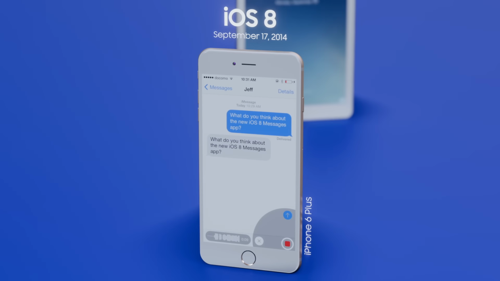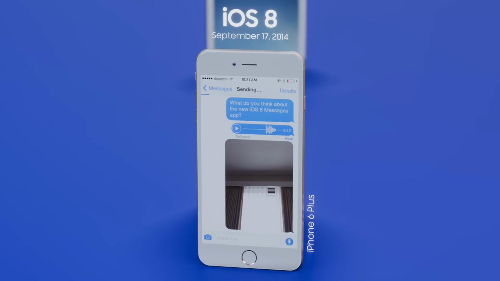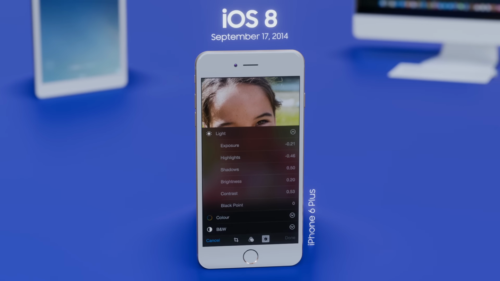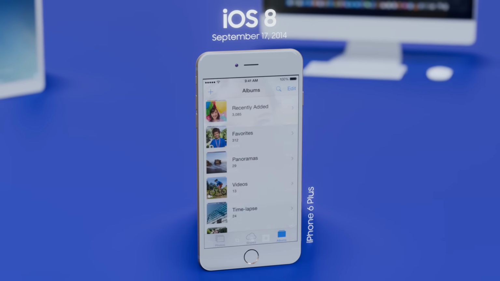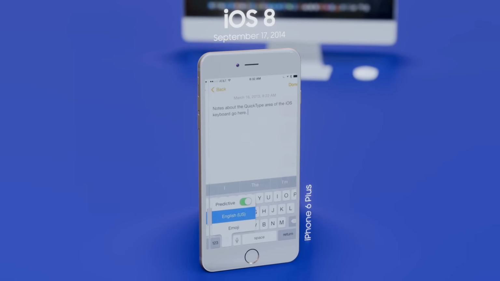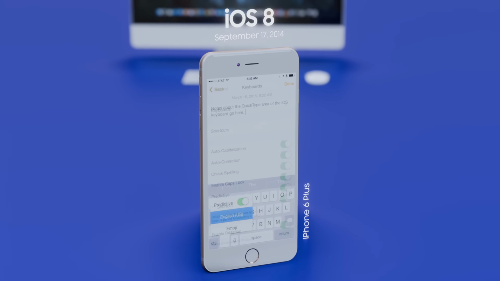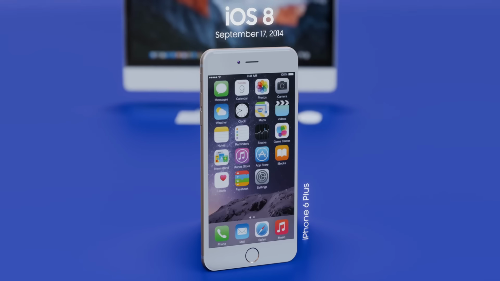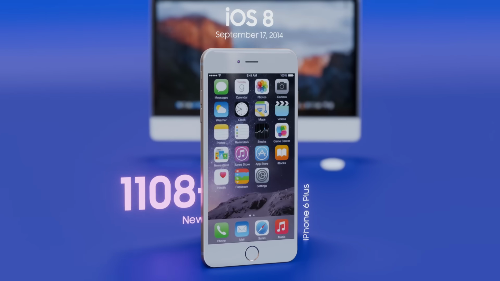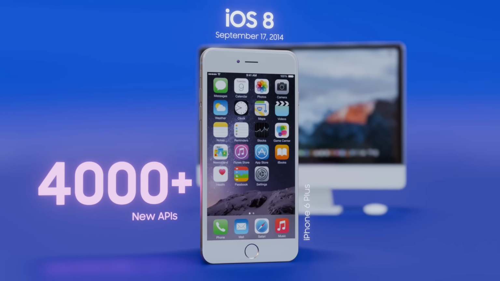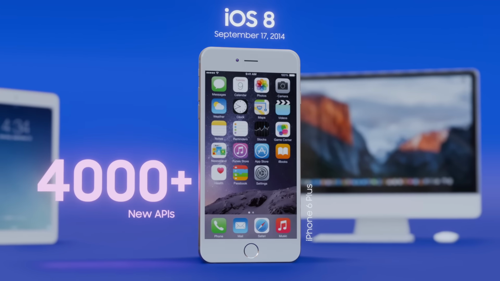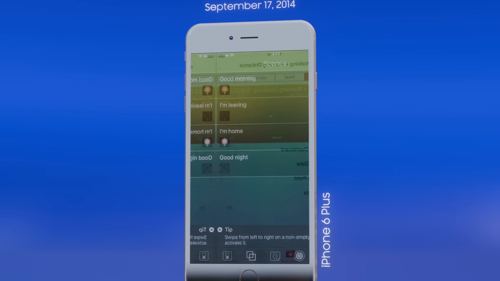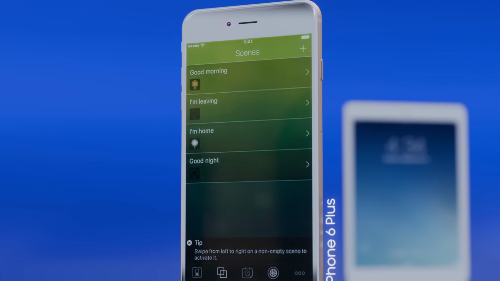The Messages app gained new capabilities such as voice and video messaging and group conversation management. The Photos app was revamped with powerful editing tools and smart albums, while the new QuickType keyboard offered predictive typing based on context. Importantly, iOS 8 opened doors for developers with over 4,000 new APIs, enabling third-party keyboards, widgets in the Notification Center, and integration with new frameworks like HealthKit and HomeKit for fitness tracking and smart home control.